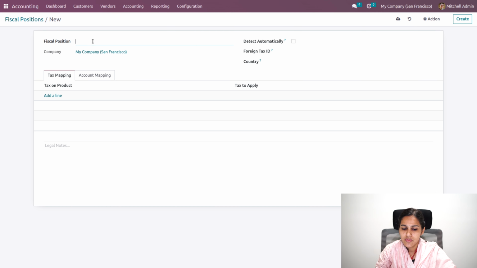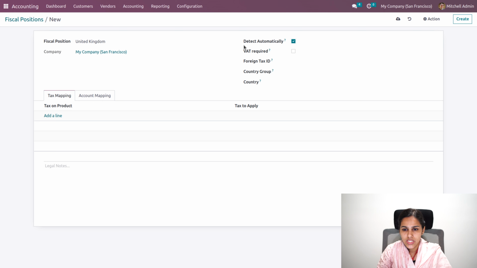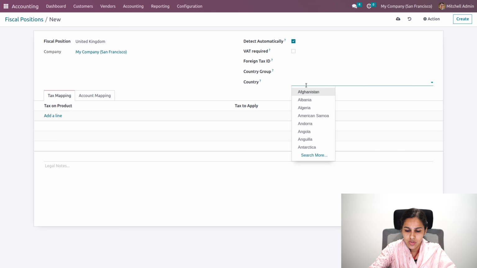I'll be creating one fiscal position for United Kingdom. And if you want to detect the fiscal position automatically as per the country of our customer or partner, we can enable detect automatically, and also you'll be able to add the country over here.